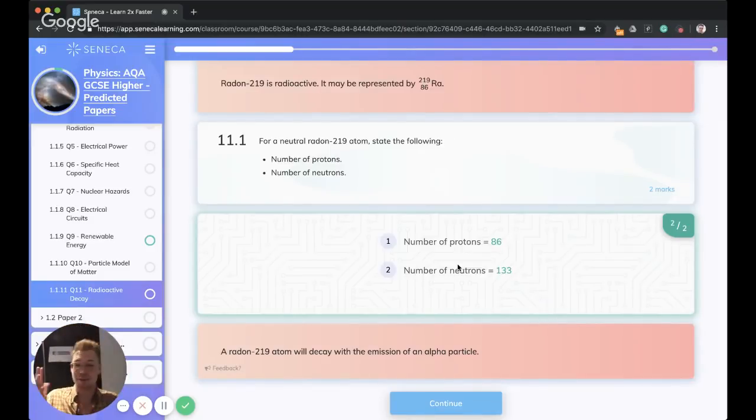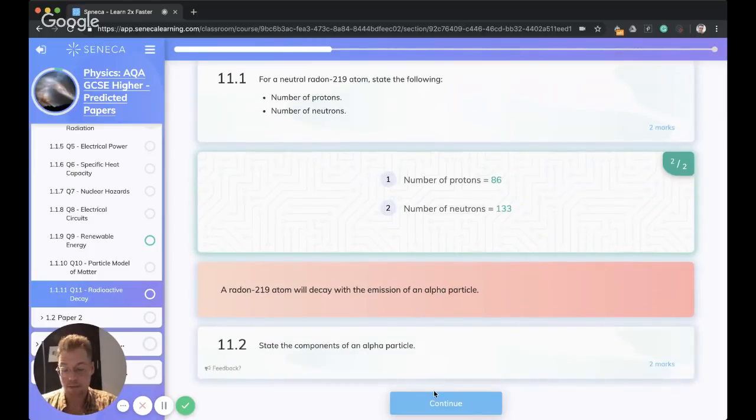And it's kind of on the overlap between physics and chemistry. So 219 will decay with the emission of an alpha particle. So what makes up an alpha particle? This is one of the 4 types of radiation you need to know for the physics exam. What are the other 3? Do we know? Sound off below. Let me know in the chat.